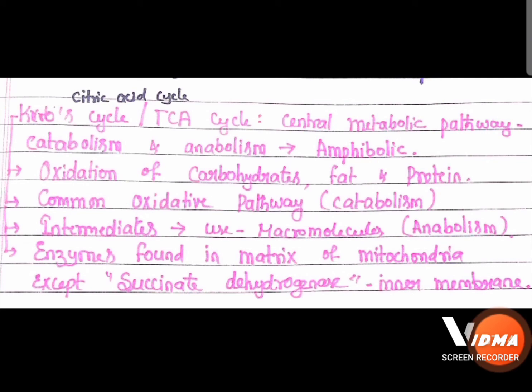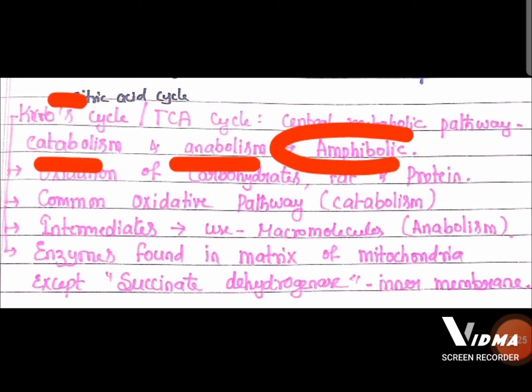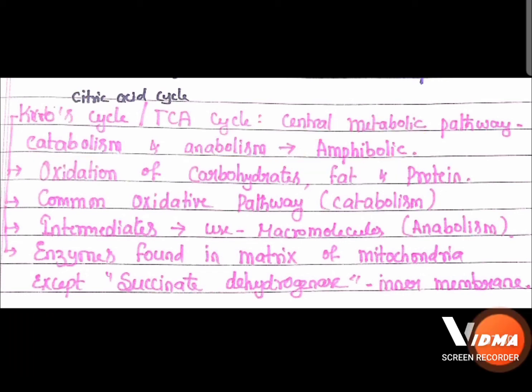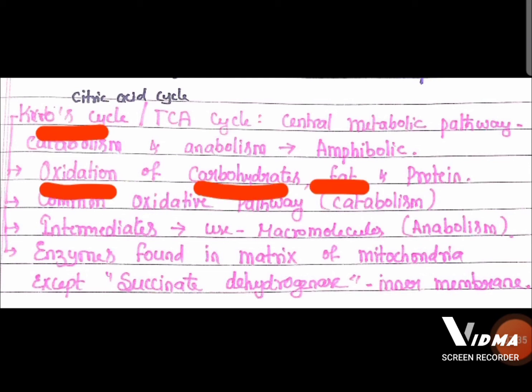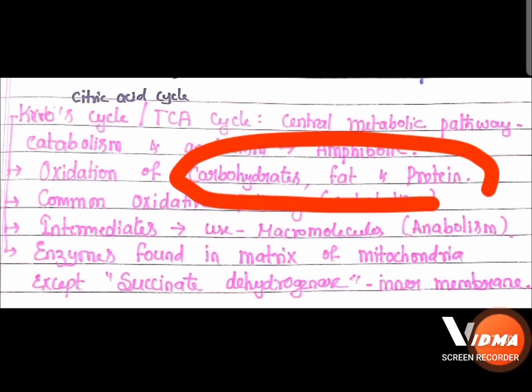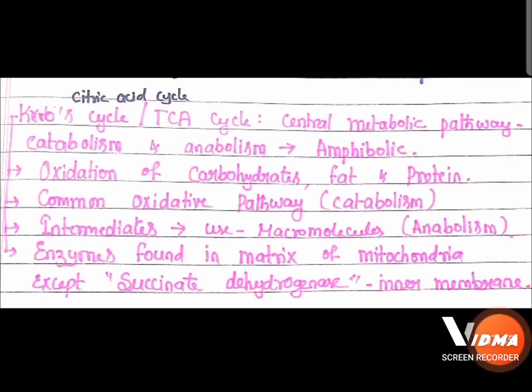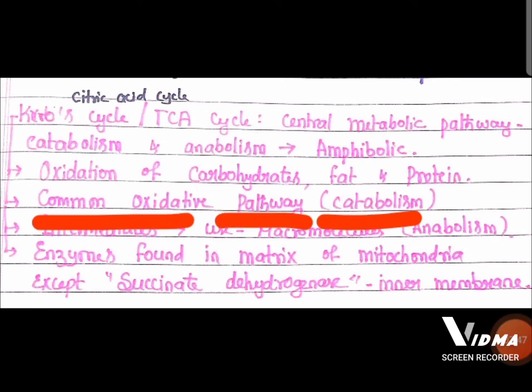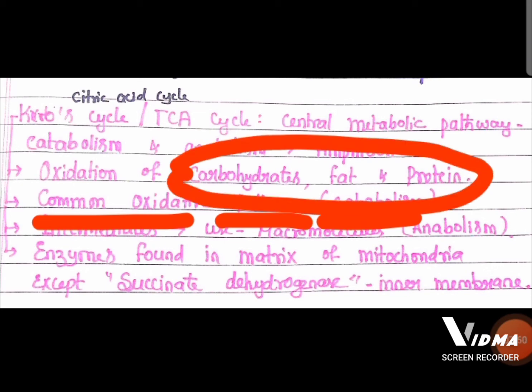And this Krebs cycle is a central metabolic pathway, and here you can find both catabolism as well as anabolism. That's why the Krebs cycle is amphibolic in nature. It involves the oxidation of substrates like carbohydrates, fats, and proteins. All these 3 types of biomolecules undergo complete oxidation in the Krebs cycle itself. So it is considered the common oxidative pathway, the common catabolic pathway for all the 3 biomolecules.